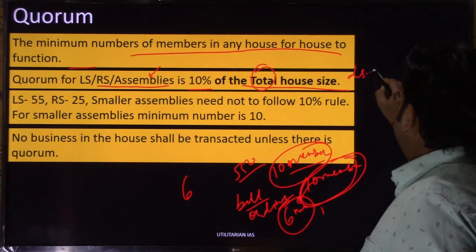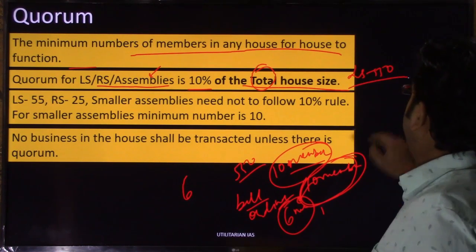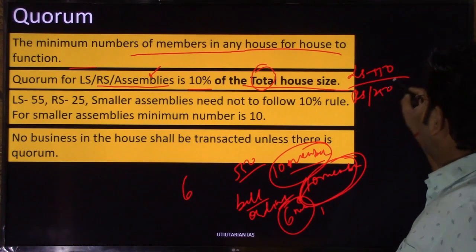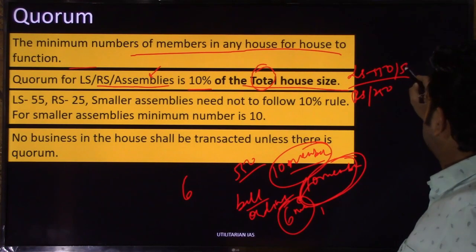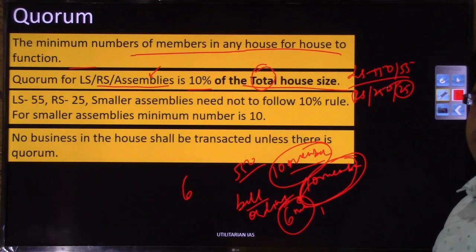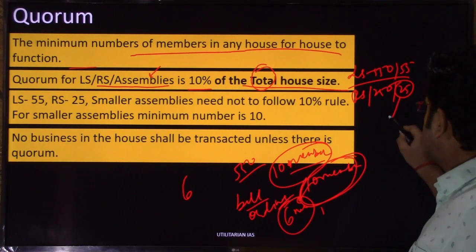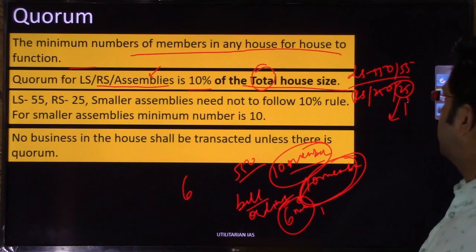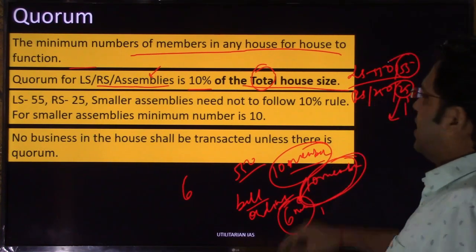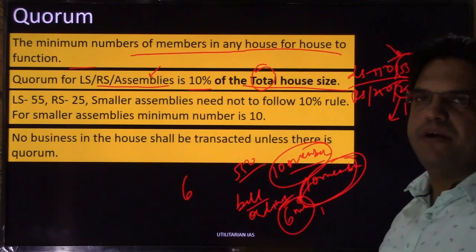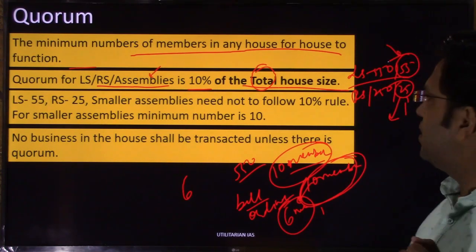So, in Lok Sabha the total house size is 550, Rajya Sabha 250, right? So what would be the 10%? In Lok Sabha it would be 55 and in Rajya Sabha 25, right? So Rajya Sabha will function only when on any given day there are more than 25 members present. Lok Sabha will have transaction of business only when you have more than 55 members present on any given day, right?